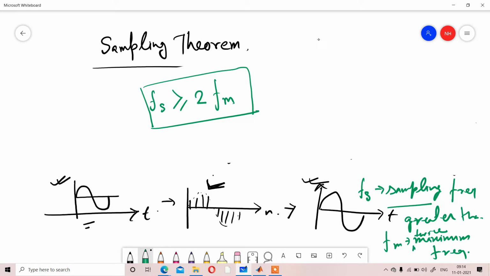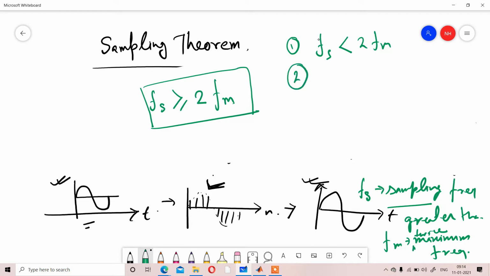So generally we will check three conditions. First condition is Fs is less than twice Fm. We will see for this condition what effect happens over the signal.